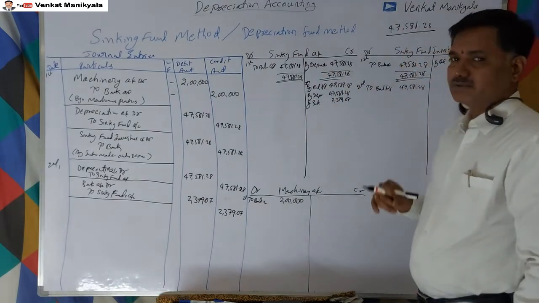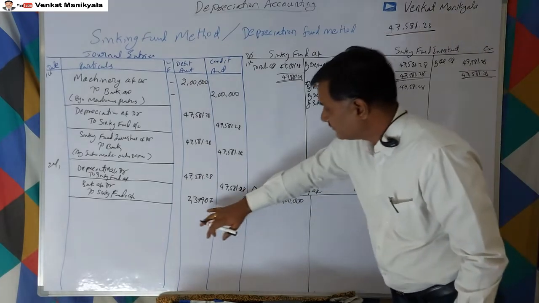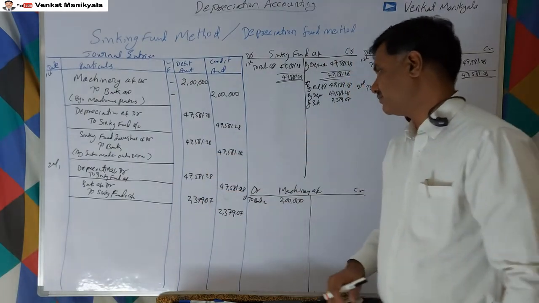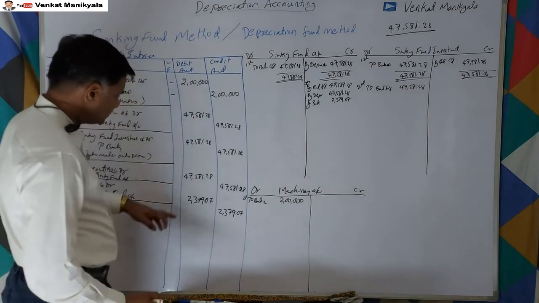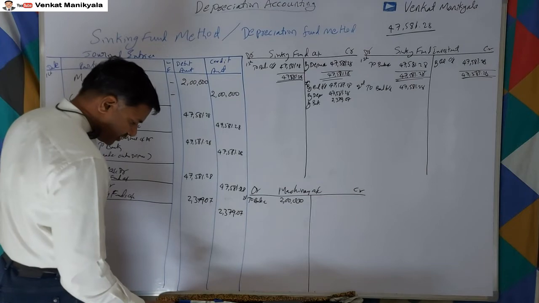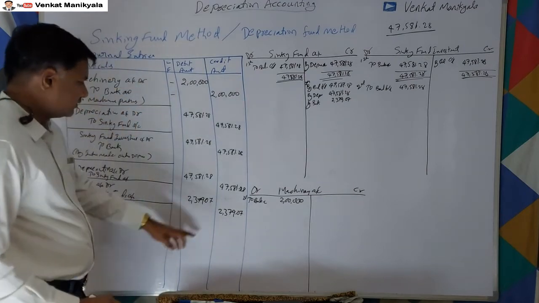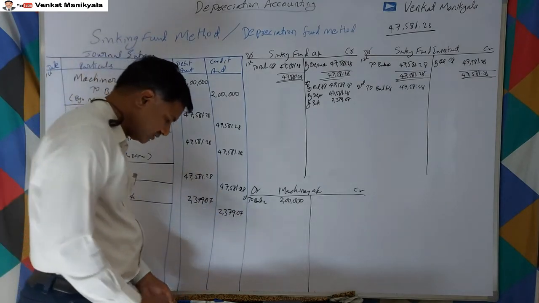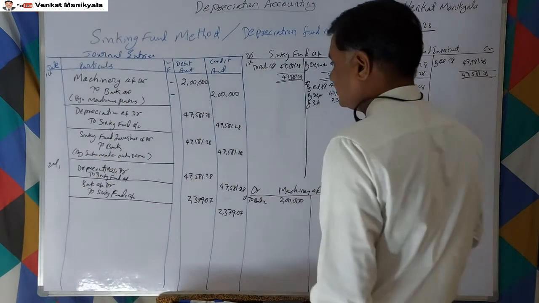So now how much are we supposed to invest? The investment must be interest plus this year's depreciation, total, right? 47,581 plus 47,581.28 plus 2,379.07, total 49,960.35 investment we have to do.